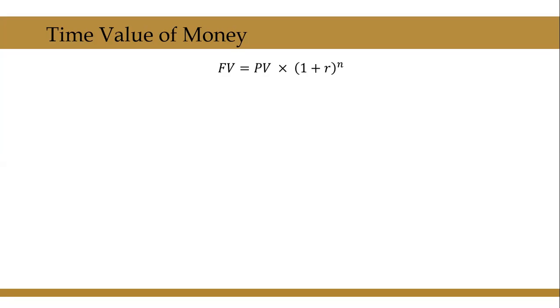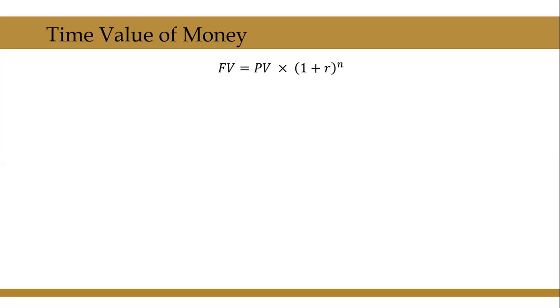Here, R is your required rate of return or your expected rate of return, which will be your opportunity cost. N is number of periods. So in the previous example, it was 5 years. Therefore, we had multiplied 1000 with 1.10 to the power of 5.